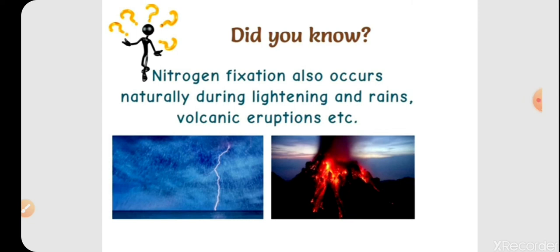When there is lightning, the nitrogen present in the atmosphere gets converted into nitrogenous compounds, which mix with water and come to the earth's surface, and further are taken up by the roots of the plants. Also volcanic eruptions.